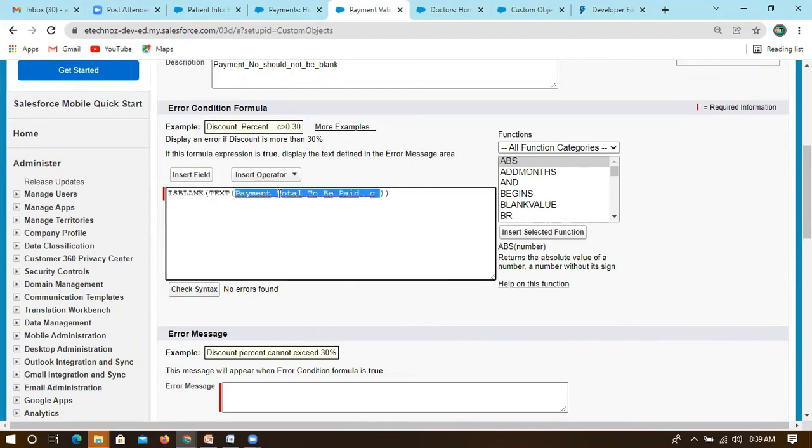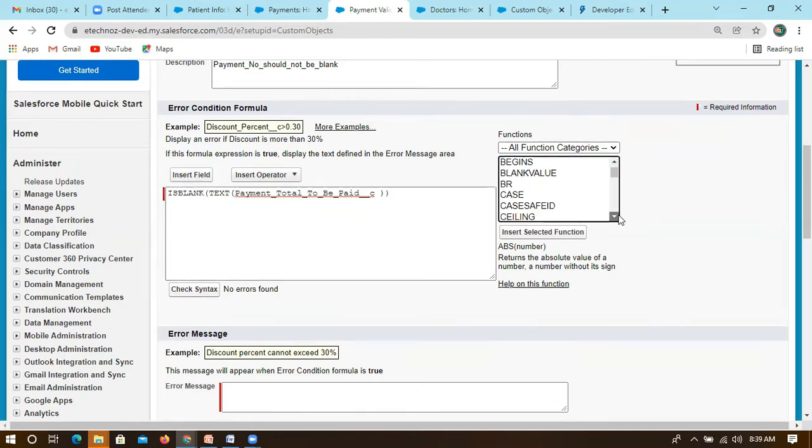Because this is blank, which is available for both, it will check for number type and it will also check for text type. That is why it is not throwing an error. But if you are going with any other blank value, like IsPickVal, which is only for pick lists, you just need to check the syntax.